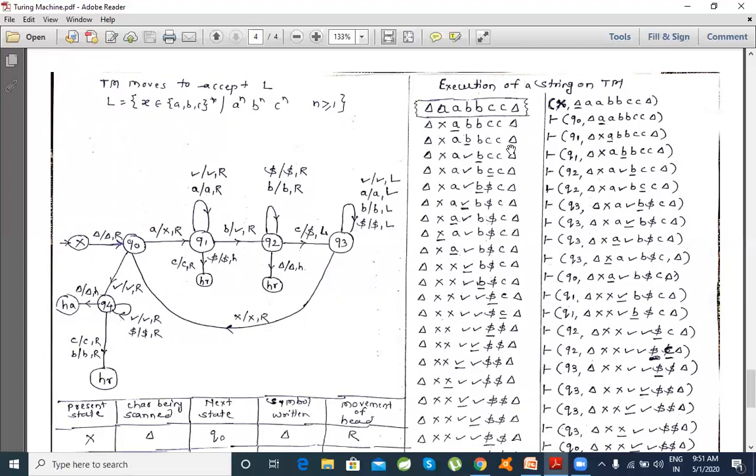So from this state, whenever you read a B, it replaces this B by a tick mark.